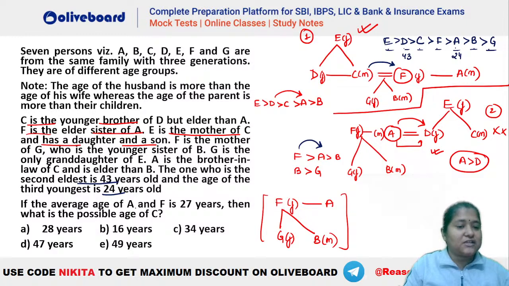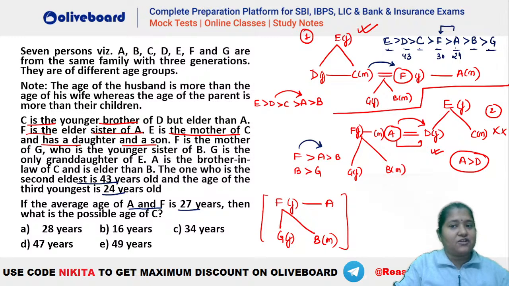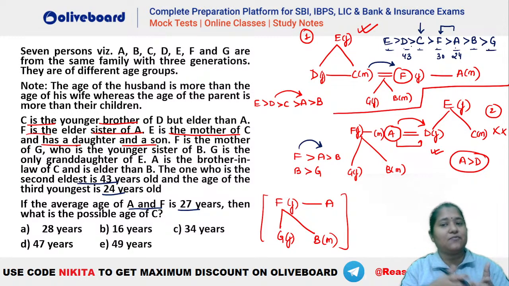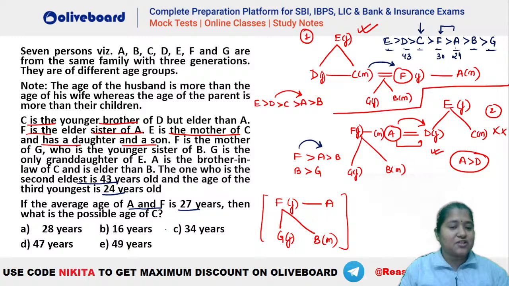After that, in the question it is given, if the average age of A and F is 27, so A plus F by 2 has to be 27. So you can see that F has to be 30 years old, isn't it? Because the average age of A and F is 27. That means F will be 30. So what should be the possible value of C here? C can be anything between 43 to 30, isn't it? That is the only possibility here, between 43 and 30 for C. So which is the only one that is matching? You can see that's your 34 years, isn't it?